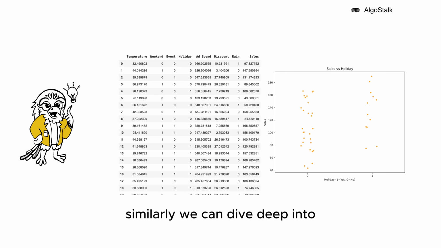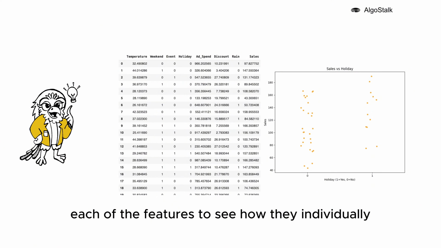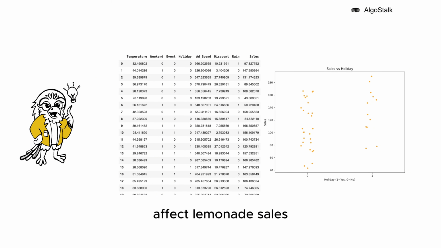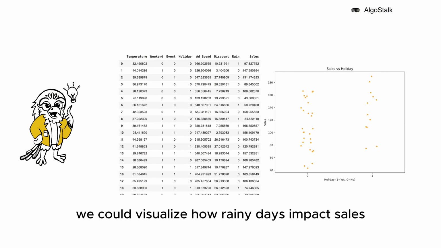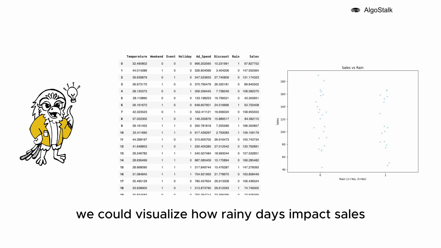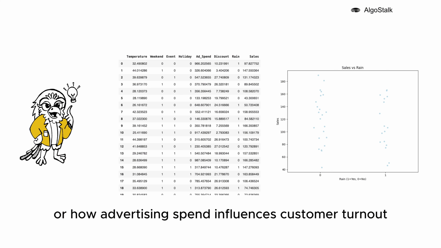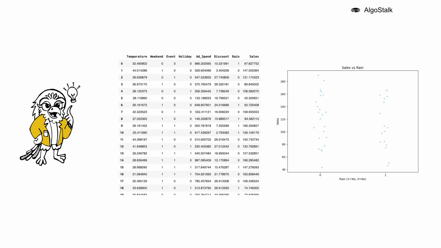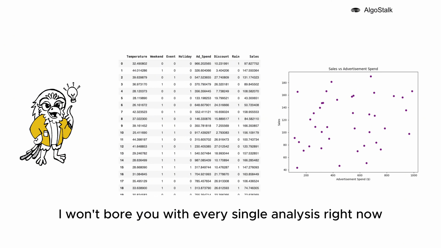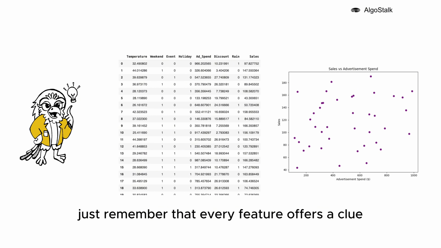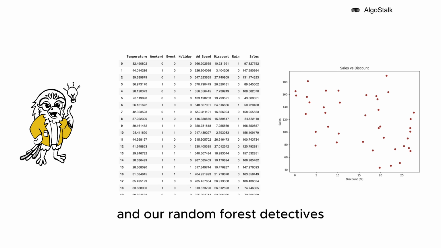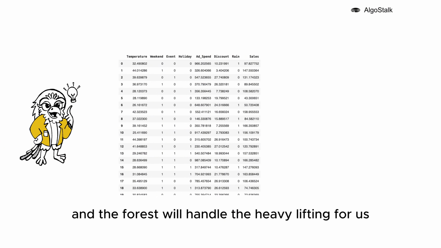Similarly, we can dive deep into each of the features to see how they individually affect lemonade sales. For instance, we could visualize how rainy days impact sales or how advertising spend influences customer turnout. But don't worry, I won't bore you with every single analysis right now. Just remember that every feature offers a clue, and our Random Forest detectives will explore them all to find the best patterns. Each clue counts, and the forest will handle the heavy lifting for us.